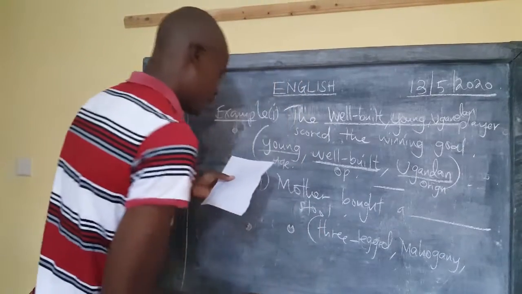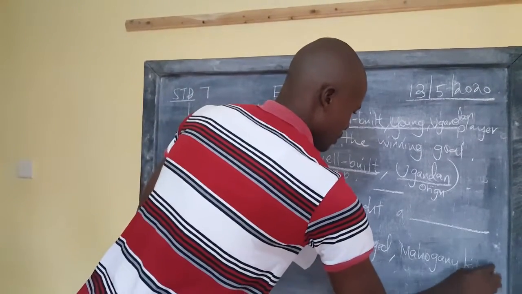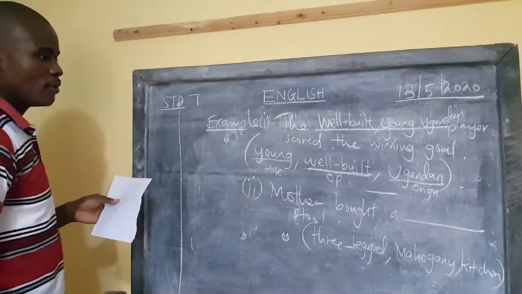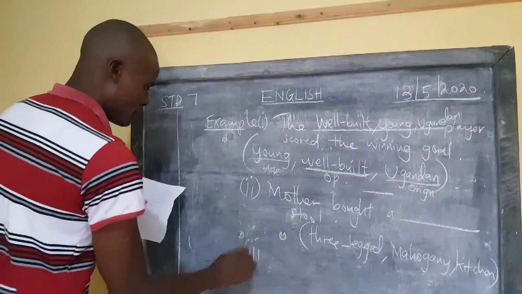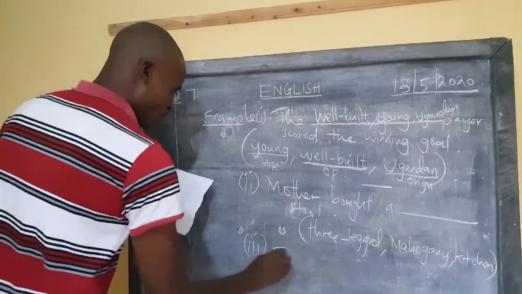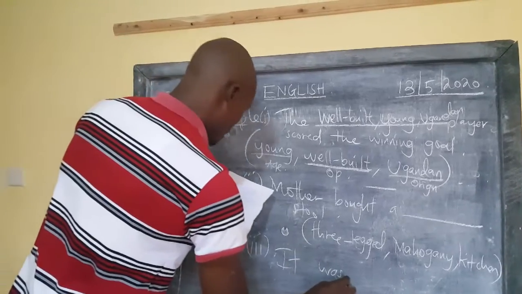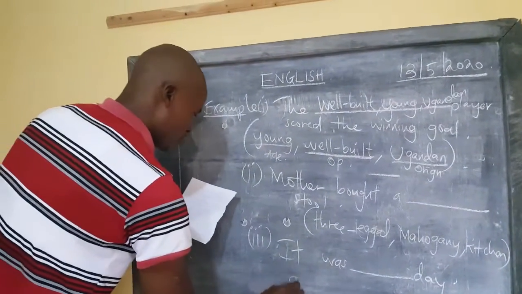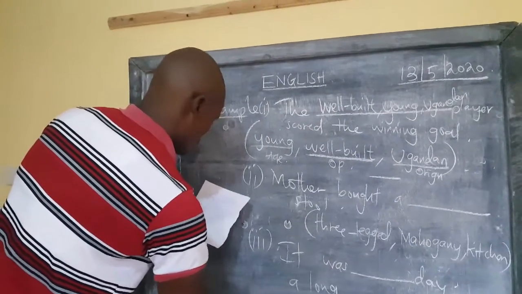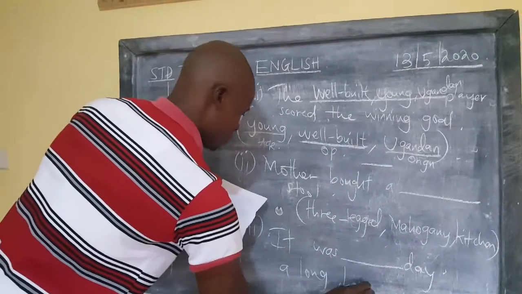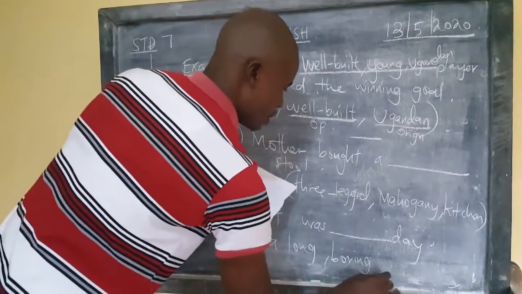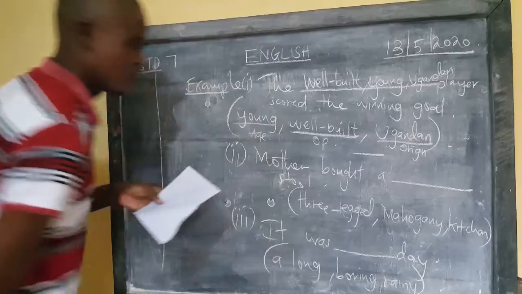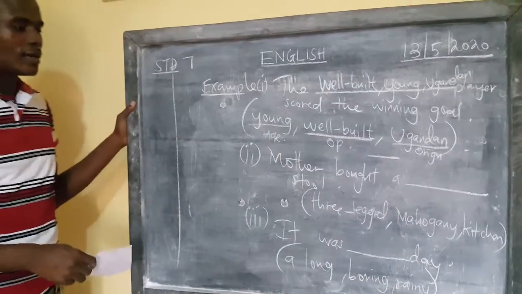Mahogany is a type of wood, and the word kitchen, meaning that stool is used in the kitchen. So let me see if you are able to get that, Lana. Then Roman 3 is our last one. It was dash day. Which day was this? This was a long, boring, rainy day. So let me see where you'll place what. If you'll get the right order that is there, Lana.